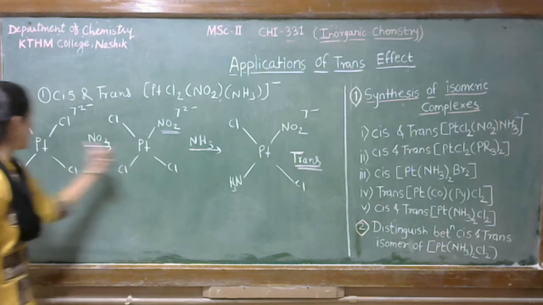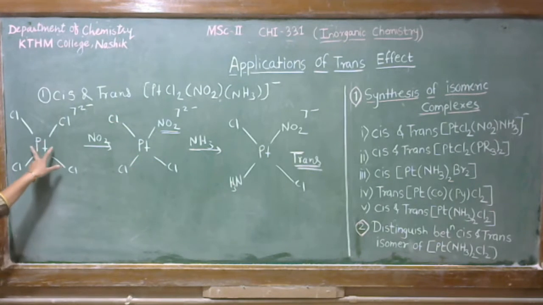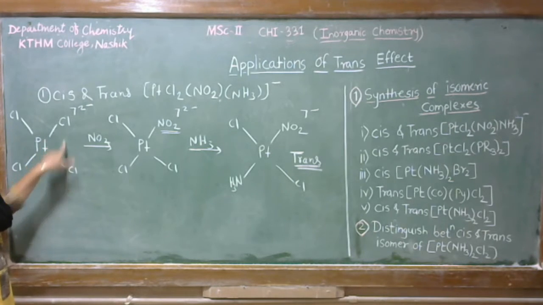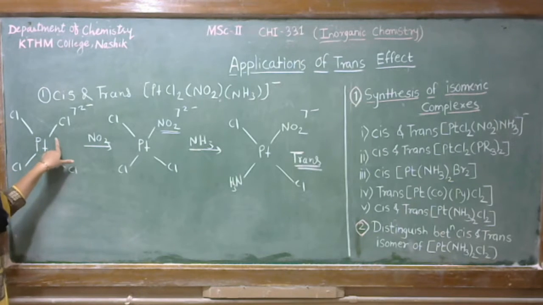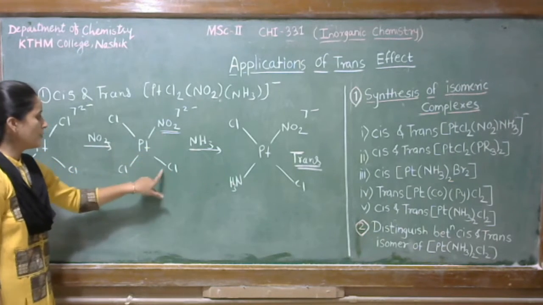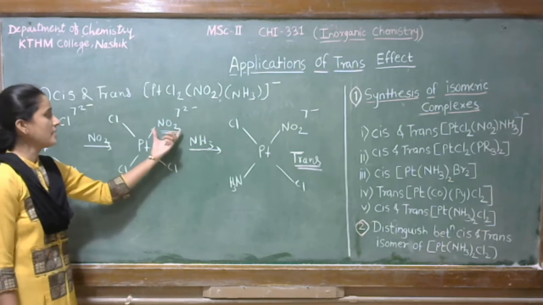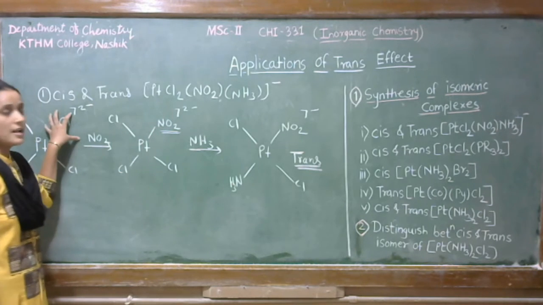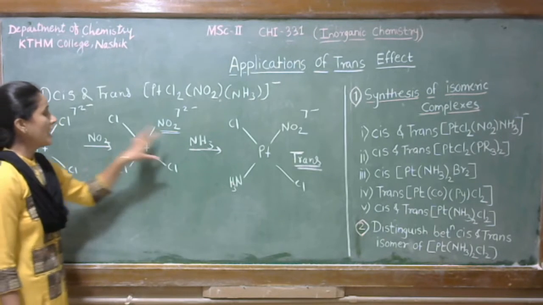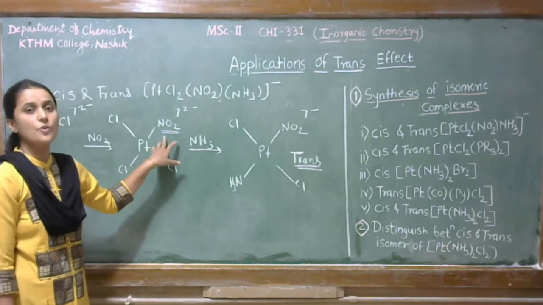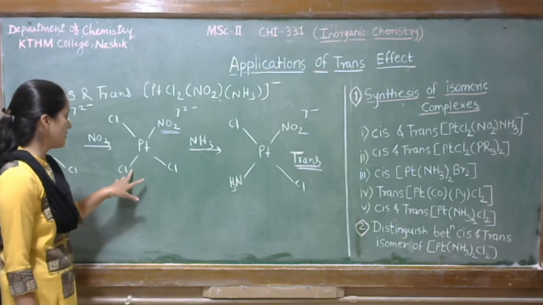This is the trans isomer obtained from [PtCl4]2⁻. See, here is the starting substrate or starting material [PtCl4]2⁻. When we treat NO2 with this complex, we get here [Pt(NO2)Cl3]2⁻. Means all chlorines are the same, so any Cl gets replaced by this NO2, and we know that NO2 has more trans-directing effect as compared to Cl.